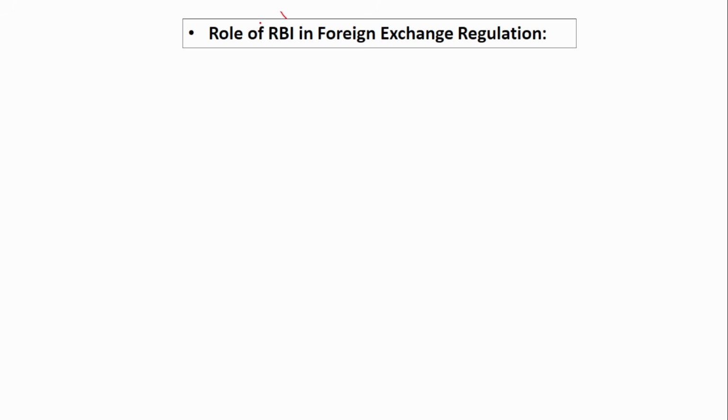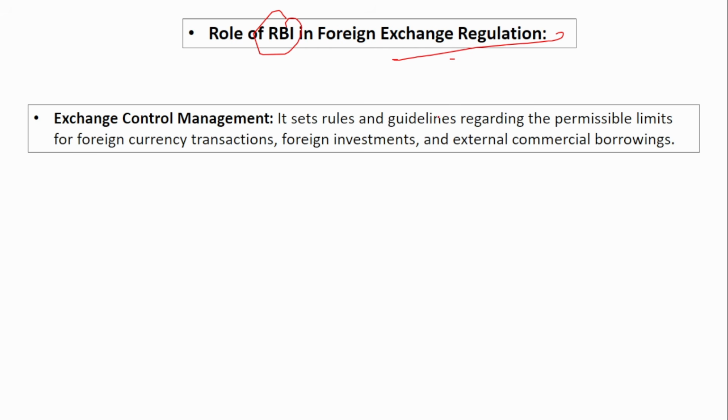So what does RBI do in foreign exchange regulations? First is exchange control management. It will set rules and guidelines regarding the permissible limits for foreign currency transactions, foreign investments, and external commercial borrowings. The FDI limit in various sectors is set by the Reserve Bank of India, and also the LRS, Liberalized Remittance Scheme, right? For outward remittance, $250,000 per year is only permitted. All this is set by the Reserve Bank of India.